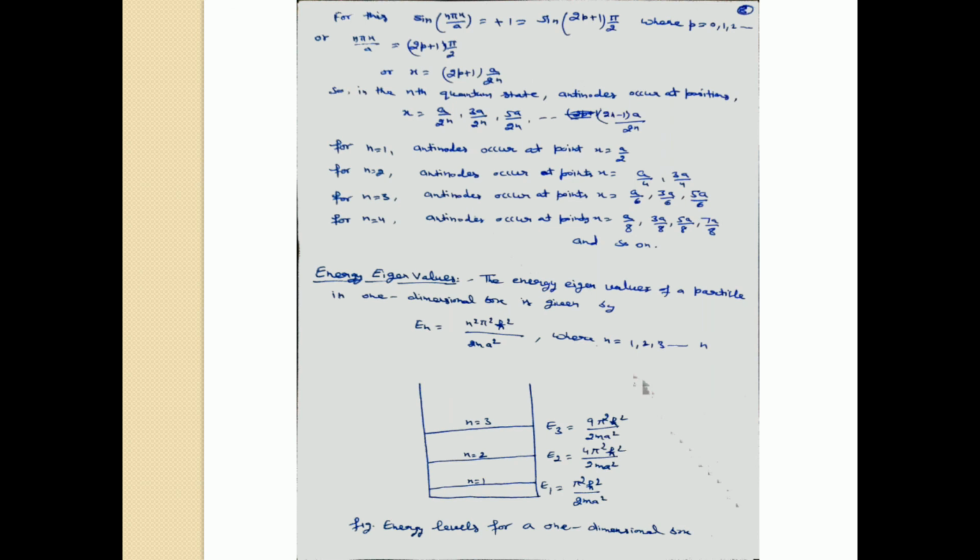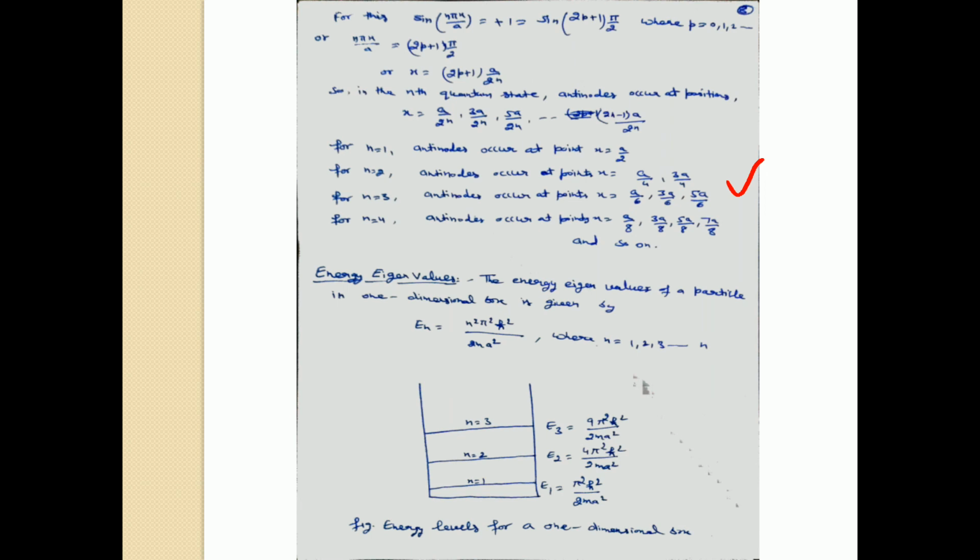For n is equal to 1, antinodes occur at the point x is equal to a by 2. For n is equal to 2, antinodes occur at the points x is equal to a by 4, 3a by 4. For n is equal to 3, antinode points occur at a by 6, 3a by 6, 5a by 6 and so on. We can calculate the values of different antinode points for different states.